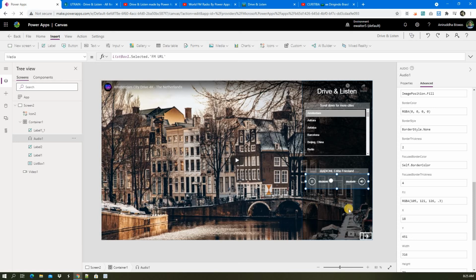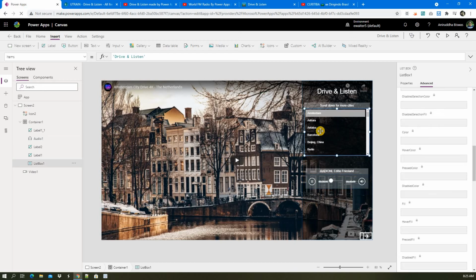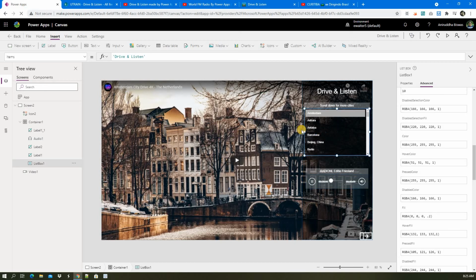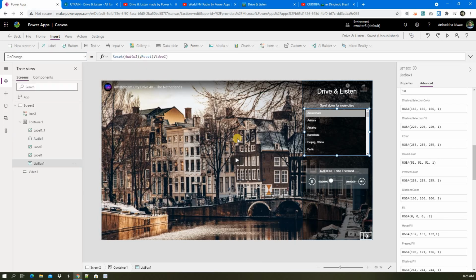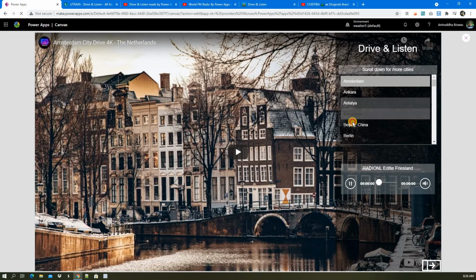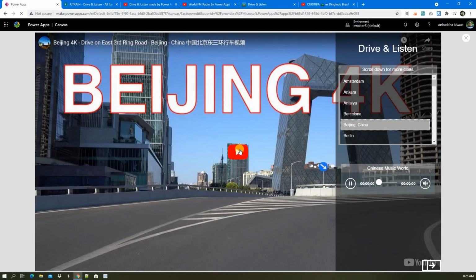Another thing: whenever there is a change in the list box, on the change event I reset both the video controller and the audio controller, because if you don't reset, it will not start playing on the change event.